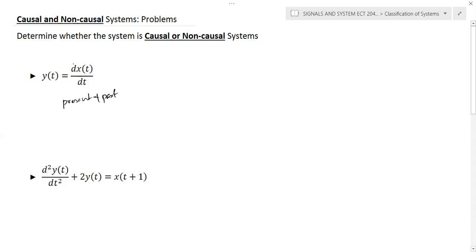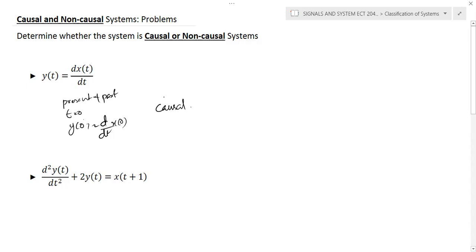So we can conclude that the given system is causal, because y of 0 you can calculate as d by dt of x of 0, and similarly y of 1 you can calculate. If you substitute t is equal to 0, y of 0 is equal to d by dt of x of 0. So present output and present input. Similarly for t is equal to -1 and t is equal to 1. So we can conclude that the given system is a causal system.